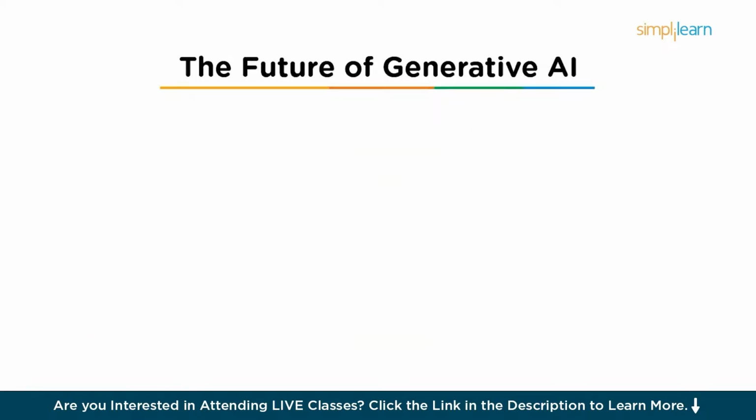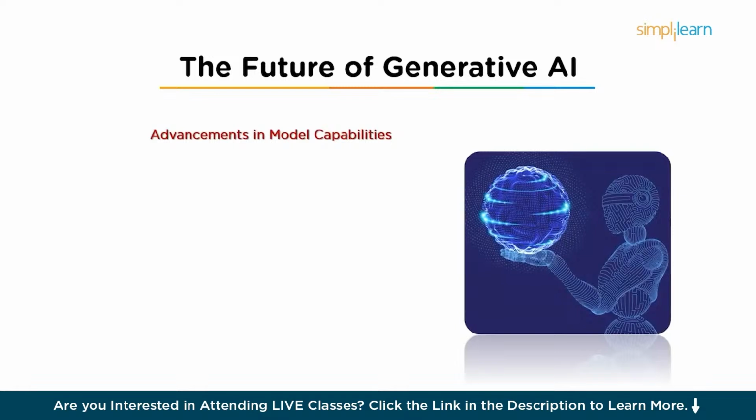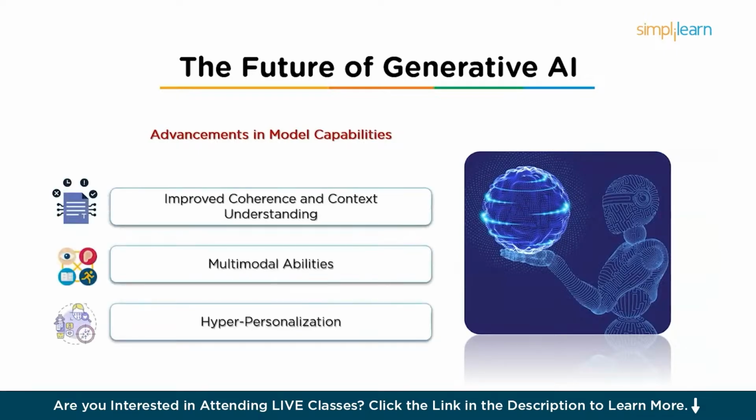In this last chapter, we will have a quick glance at how the future of Gen AI would look. Generative AI is advancing quickly and is expected to transform numerous industries in the near future. Here's an overview of how Gen AI will evolve and its potential impact. First is advancements in model capabilities. The future of Gen AI will bring enhanced performance and flexibility.